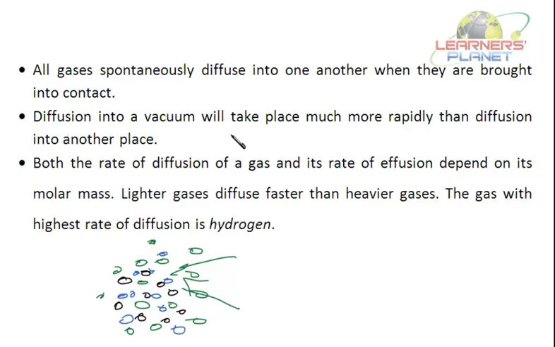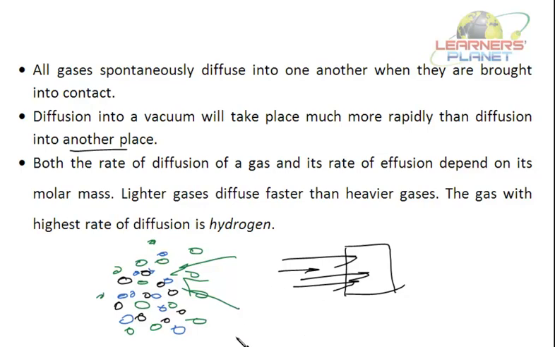Diffusion into vacuum will take place much more rapidly than diffusion in any other place. In a vacuum, there is no gas. Nothing is there, so the particles will randomly move into the vacuum.